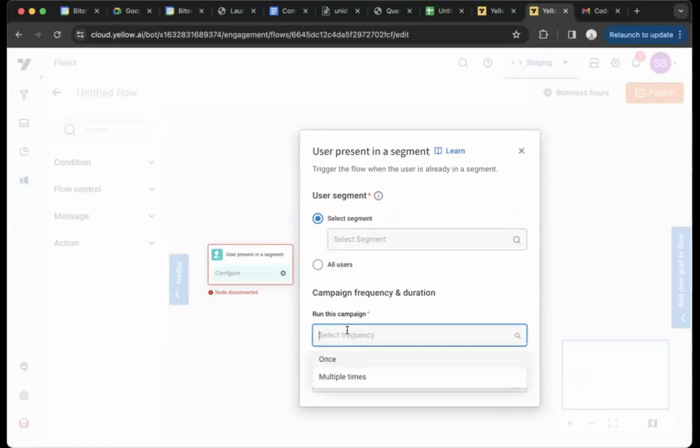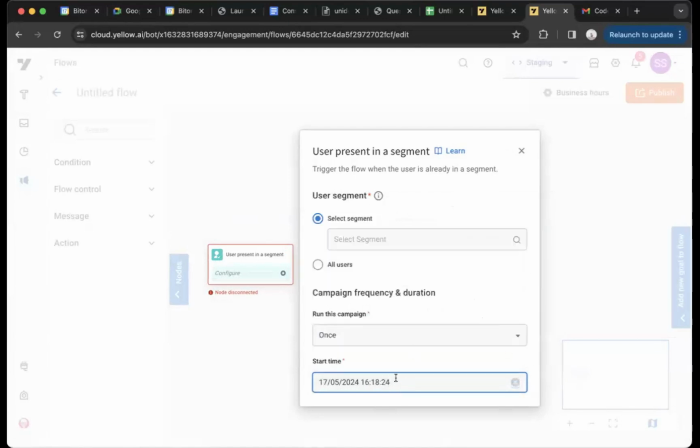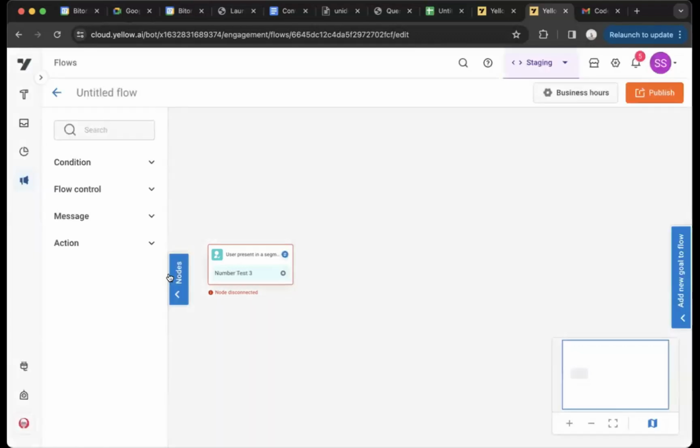You know when you want to run this campaign, either once or multiple times. I'll get to multiple times later. You can select the time as well. So if I select, let's say, the 17th at 16:18, what it means is that today at 4:18 p.m., all the users which are part of this number test 3 segment will enter the flow. Pretty straightforward, user present in segment. This is similar to what we have in outbound, where you also select the time and the segment that you want to target.